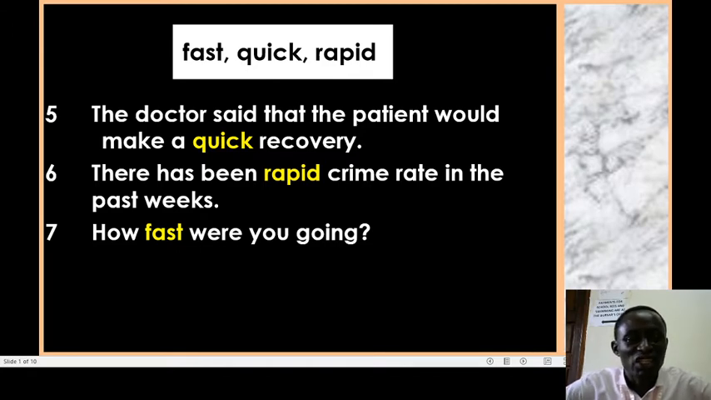Yes, then she has been rapid. There has been rapid crime rate in the past weeks. And the last number says, how fast were you going? Yeah, referring to the speed, in terms of movement. How fast were you going? Those are the expected words, dear friends, and I hope you got them right. If you saw different numbers, please make necessary corrections as quick as possible.